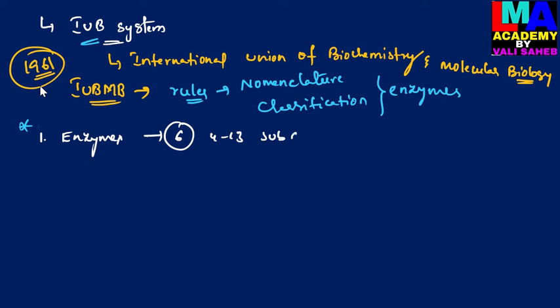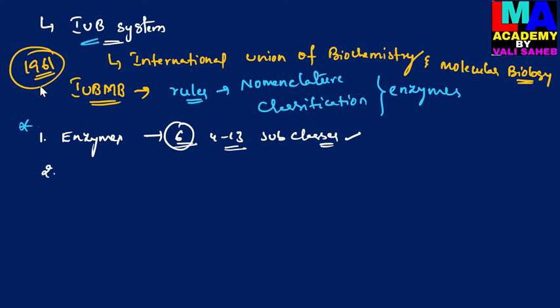These major 6 classes are classified on the basis of the reactions they catalyze, and each class is further classified into 4 to 13 subclasses.